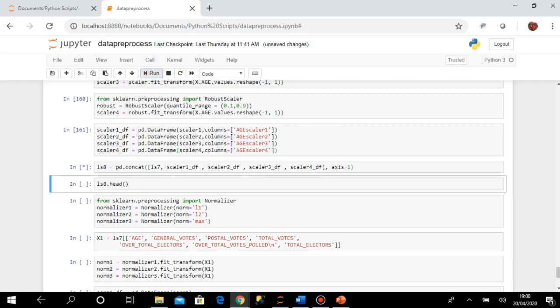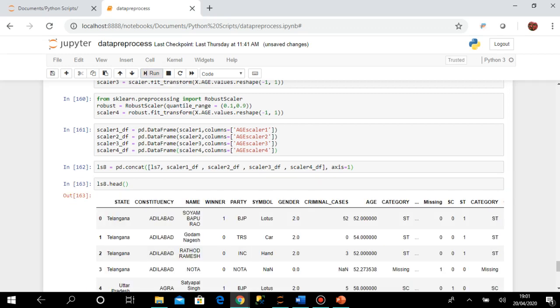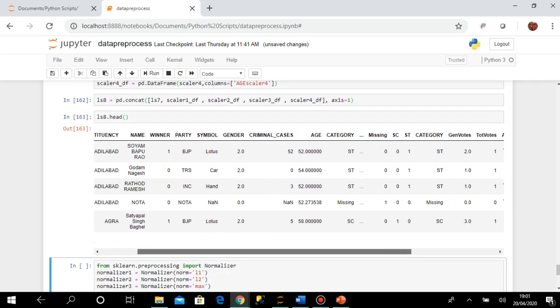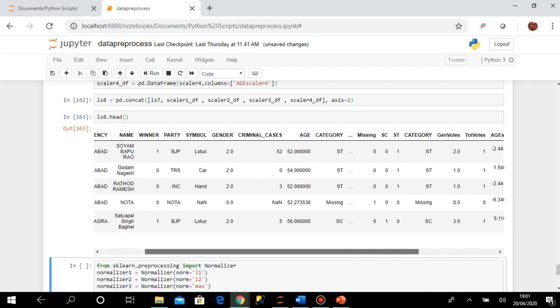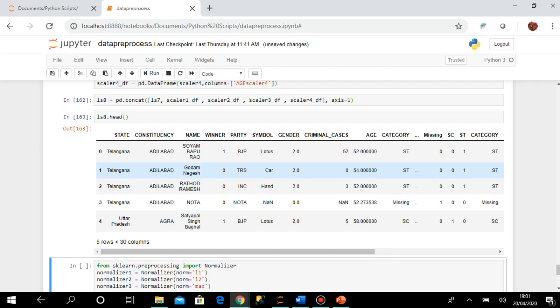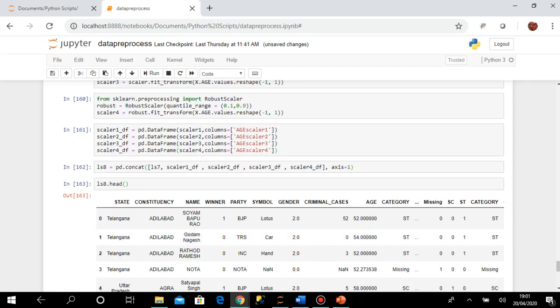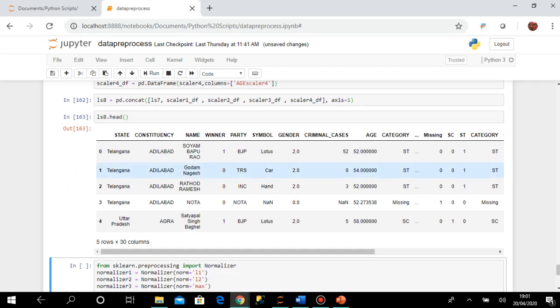Okay, so let us execute. So it's done. Now if you execute this LS8 and go there, you can find the age scalar values 1, 2, 3, 4. You can understand that the values differ, meaning the calculation is done based on the values. So we can do any of the standardization as per our requirement, and if we know the nature of the data, it will be easy to identify which scalar method or standardization method will be helpful for us.